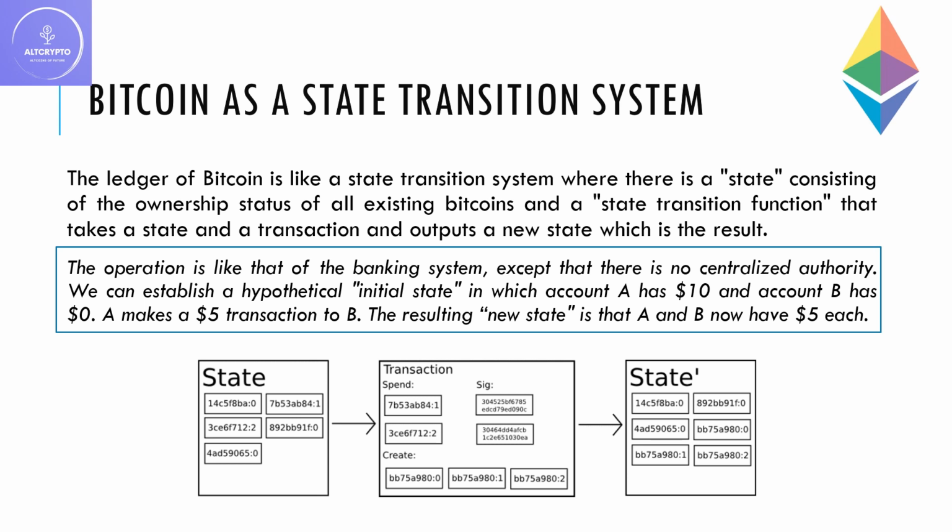We can establish a hypothetical initial state in which account A has $10 and account B has $0. A makes a $5 transaction to B. The resulting new state is that A and B now have $5 each.